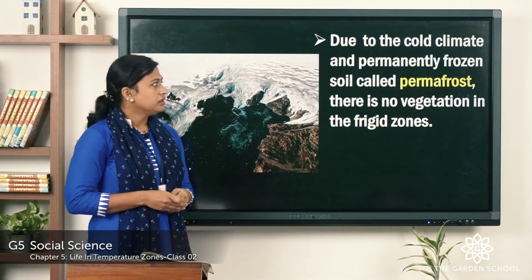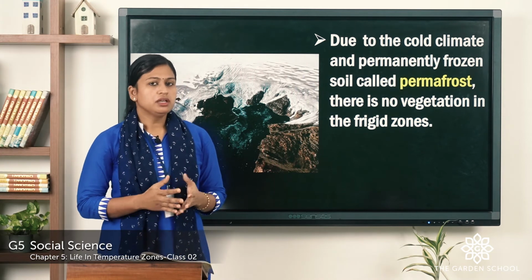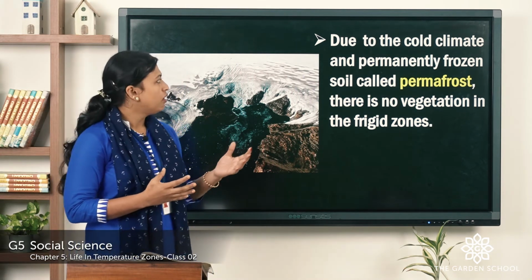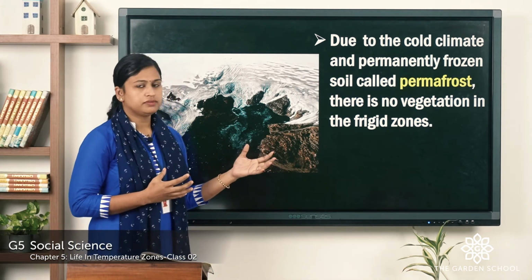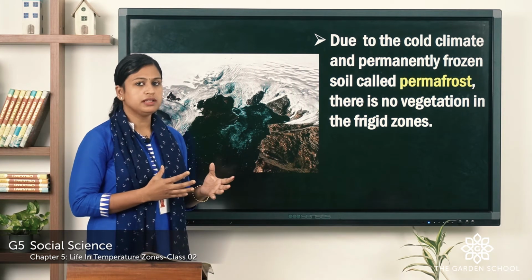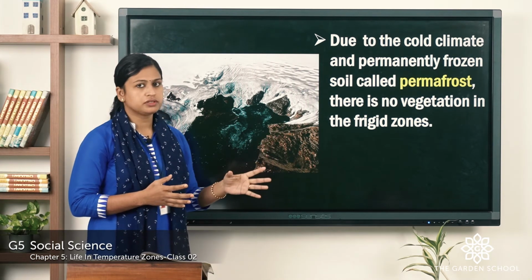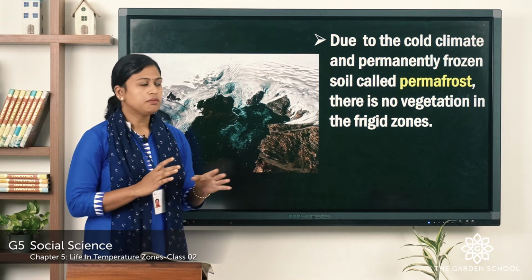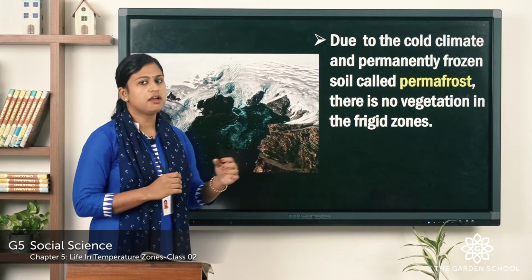Now, due to the cold climate and permanently frozen soil. So, this frozen soil is known as the permafrost.